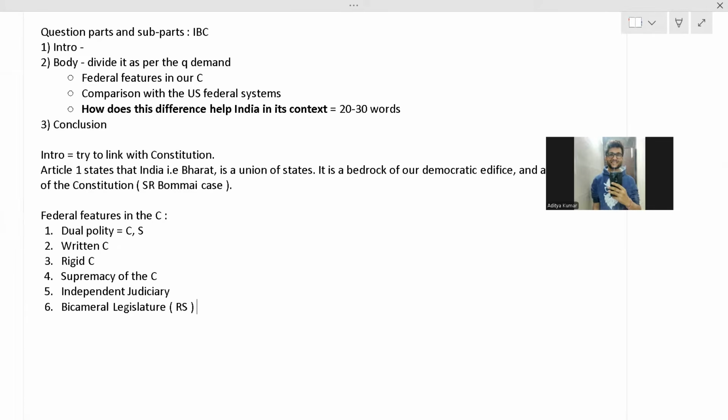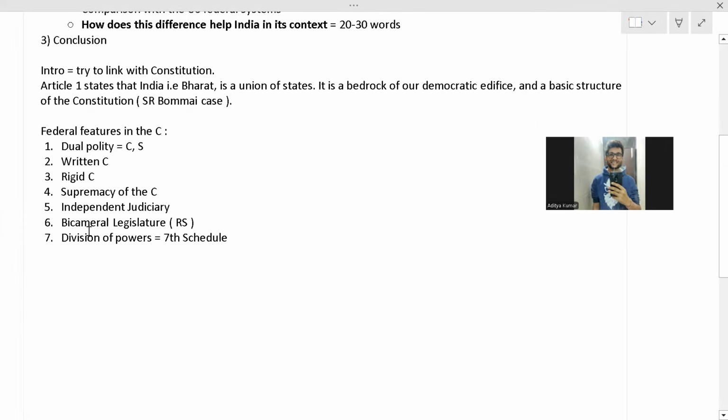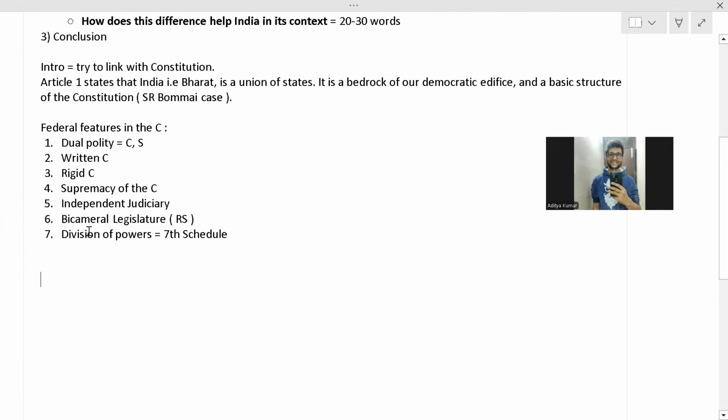And we have a bicameral legislature, because the Rajya Sabha represents the states. We have read this about the Rajya Sabha, that it represents the states. And we have a division of powers as per the 7th Schedule, Article 246. Fine. So these are the federal features in the constitution.